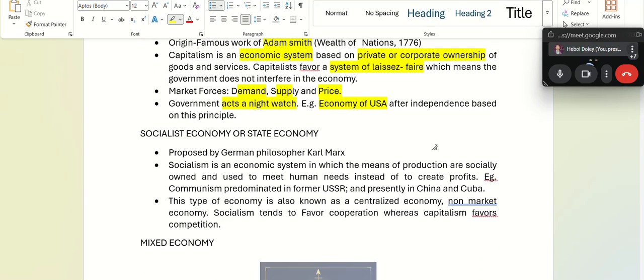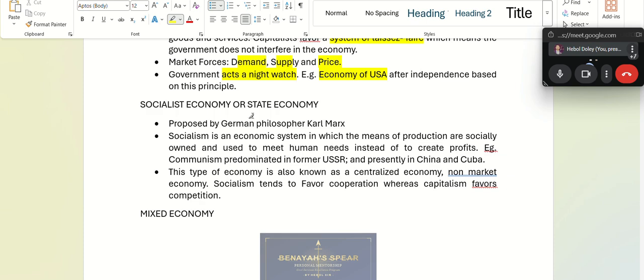Then you have the socialist economy or state economy, which was proposed by the German philosopher Karl Marx. In this economic system, the means of production are socially owned. What do you mean by socially owned? They're owned by the people.